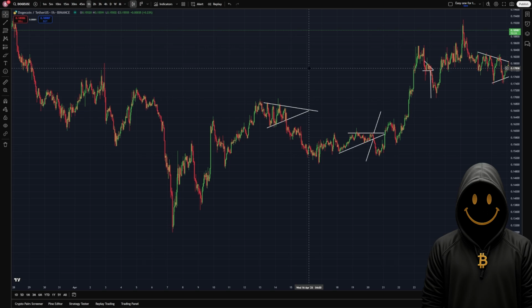But that's a symmetrical triangle. So a symmetrical triangle can happen, depending of course on the trend, because if the trend is an uptrend, then mostly it's gonna go up, and if it's a downtrend, it's gonna mostly go down. There is no exact percentage of what's gonna happen, it depends on what happens before that. So we had this downside move here, as you can see, so that's why it probably goes downside.